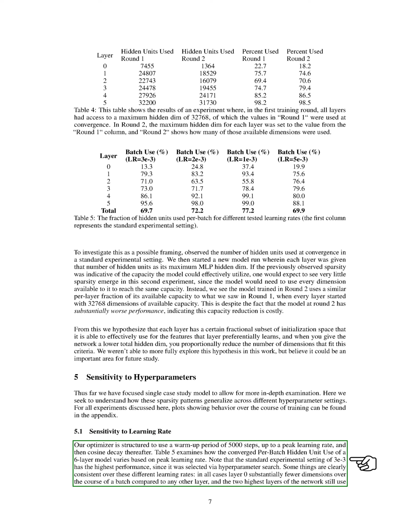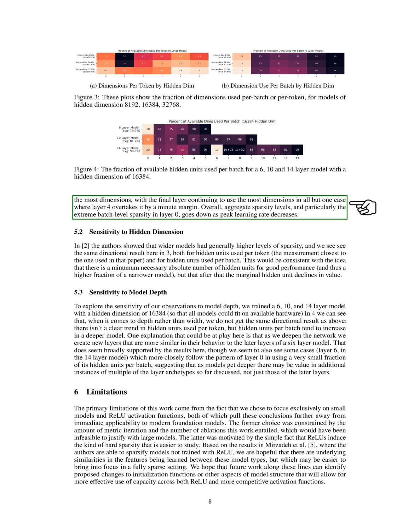We observed how the hidden unit usage per batch of a 6-layer model changes with different peak learning rates. Notably, the standard setting of 3E-3 showed the best performance as it was chosen through hyperparameter search. Across different learning rates, some consistent patterns emerged. Layer 0 consistently had fewer dimensions per batch compared to other layers, while the top 2 layers used the most dimensions, with the final layer using the most except for one case where layer 4 used slightly more. Overall, the sparsity levels decreased as the peak learning rate decreased, especially the extreme sparsity in layer 0.